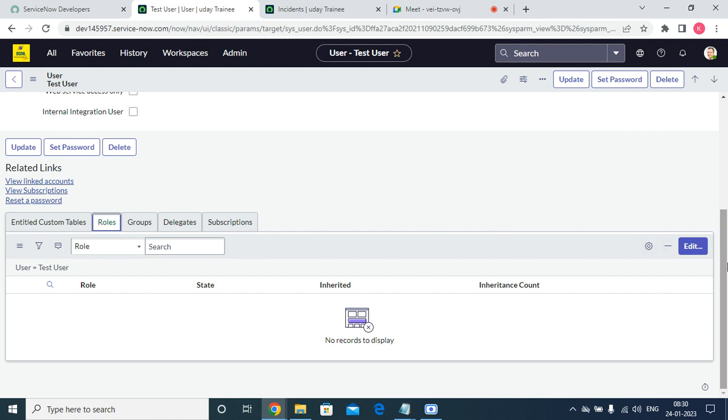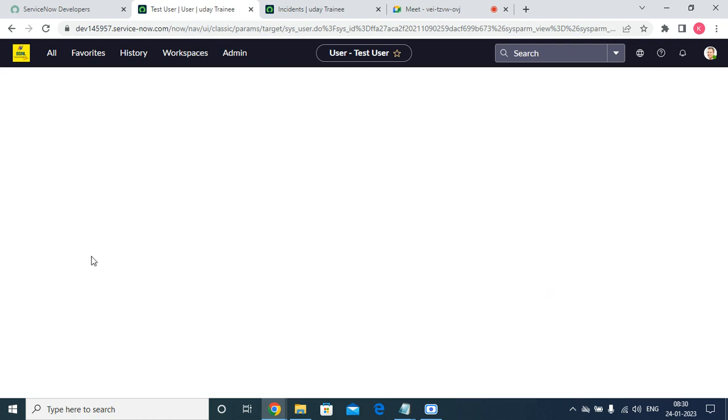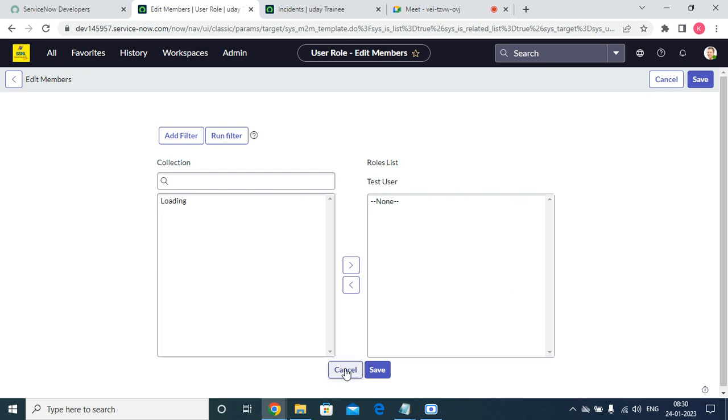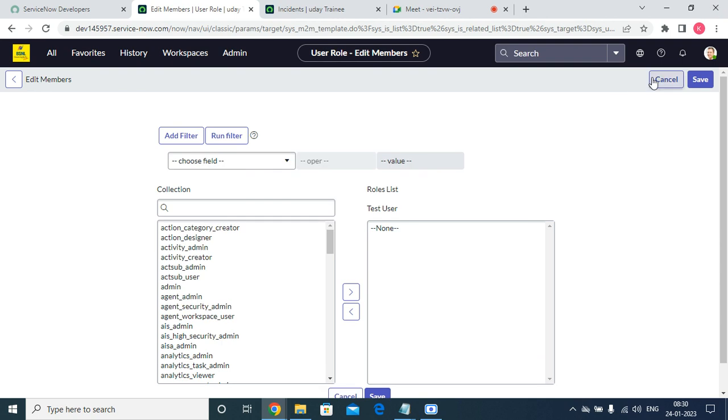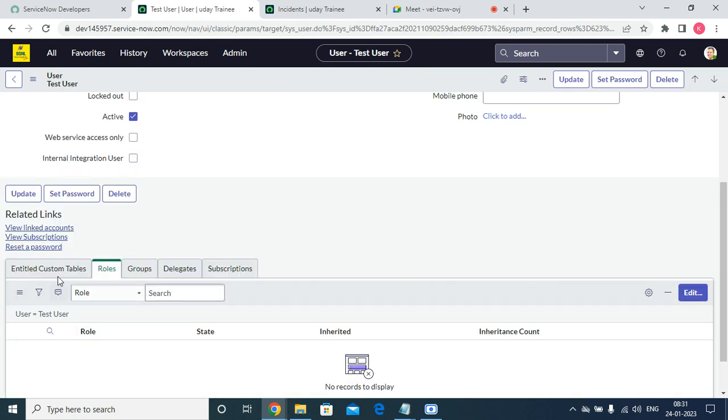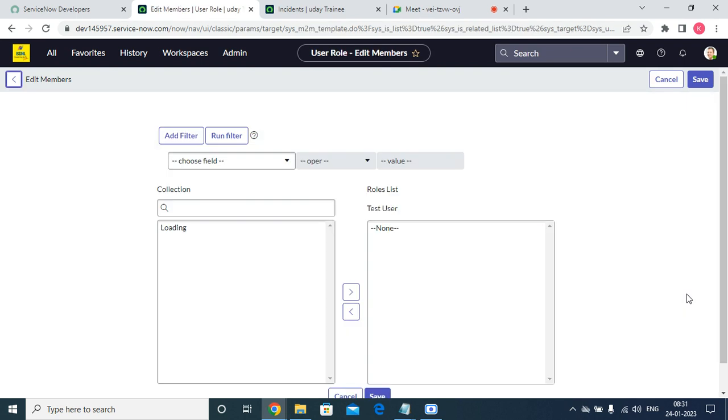So if you want to, I'm just going to click on edit. Let me go back one step. Here you can see entitled custom tables, roles, groups, delegates, subscription. Whatever we are seeing, these are all called role related lists. In that related list, go to the roles and just click on edit.